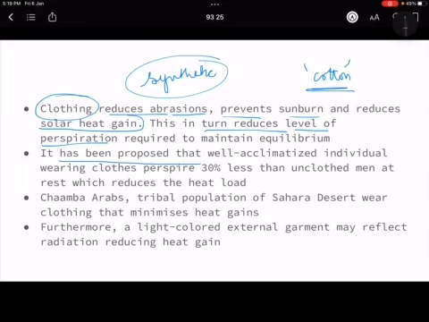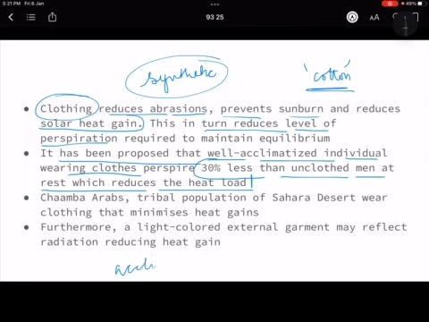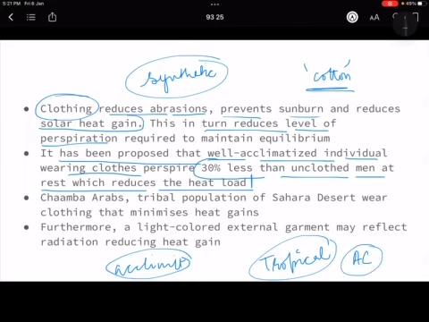It has been proposed that well acclimatized individuals wearing clothes perspire 30% less than unclothed men at rest, which reduces the heat load. So that means if you are acclimatized to a situation, and you wear certain kinds of clothes, you perspire less. That means there is a kind of acclimatization that happens to that region. For example, if I go to a tropical region, I will start to sweat a lot more than an average tropical person would. That is because I have not acclimatized yet to the environment, whereas they have.